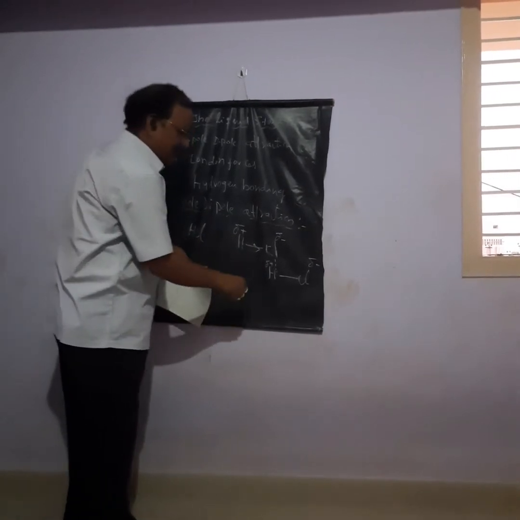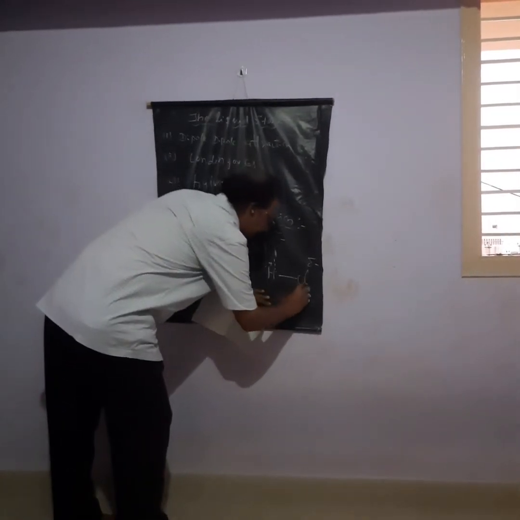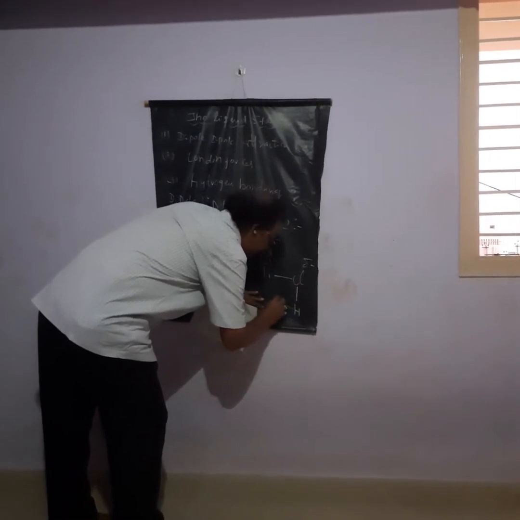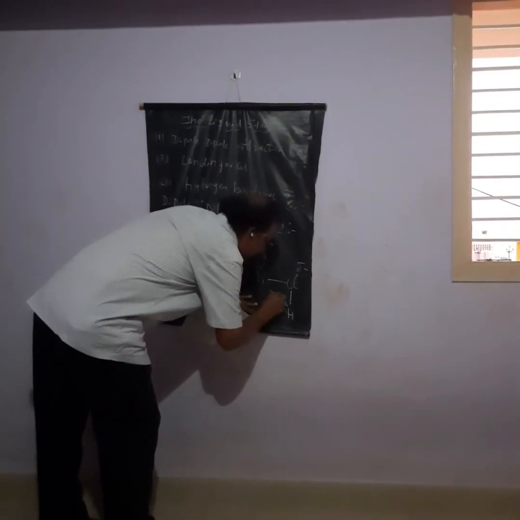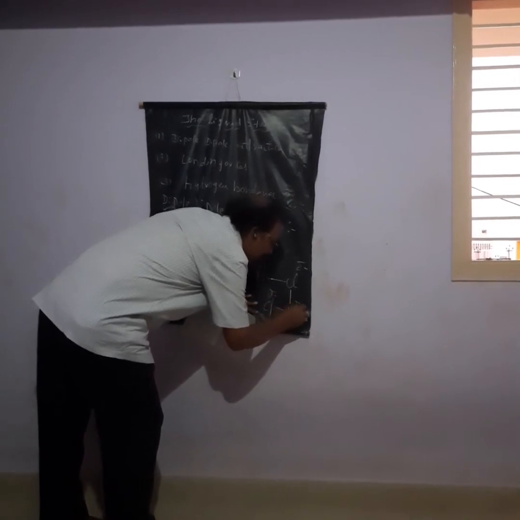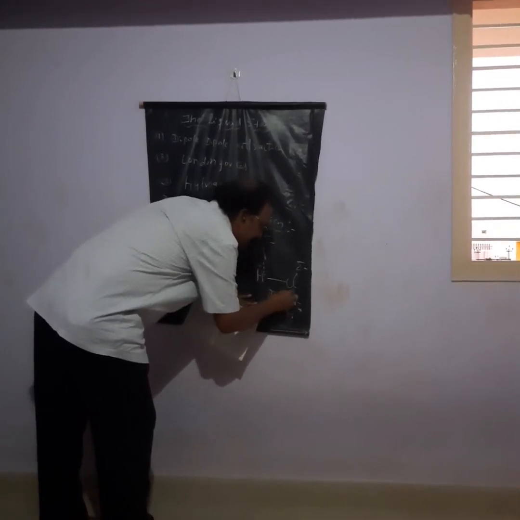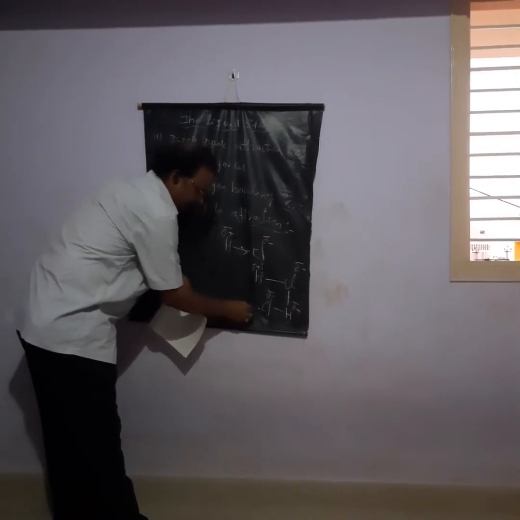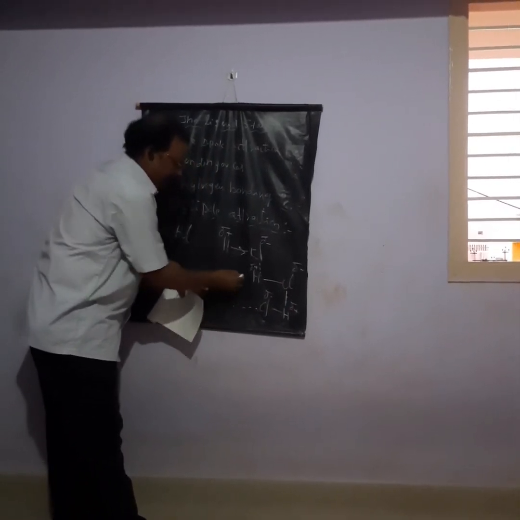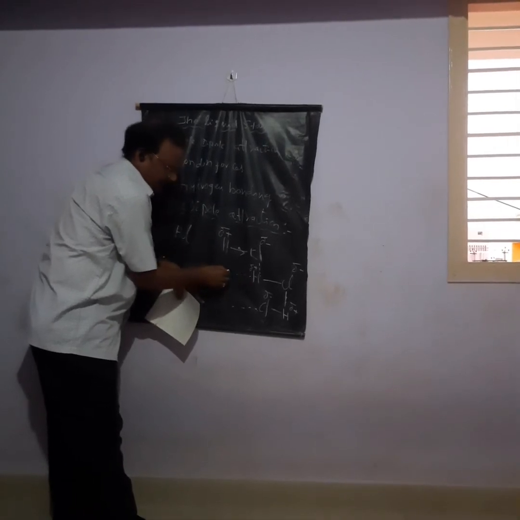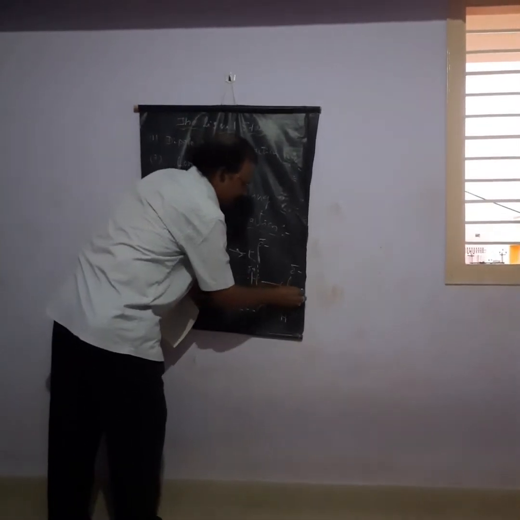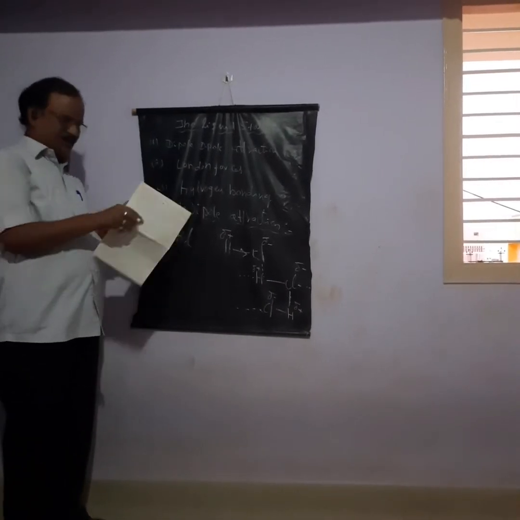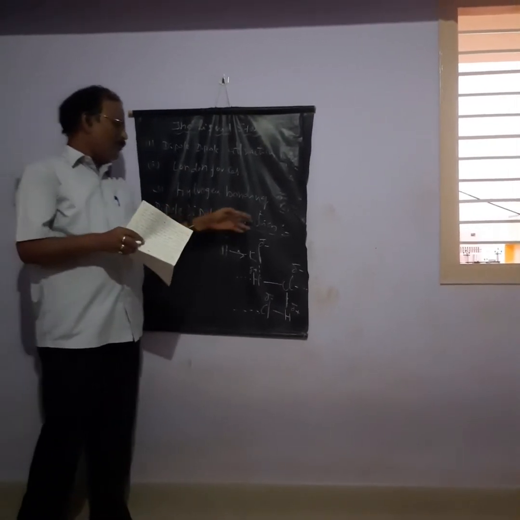Similarly, another HCl molecule is there, with delta minus and delta plus. So there is a small intermolecular attraction between the dipoles. Here it is attached to hydrogen, here to chlorine, here to hydrogen. Like this, there is a dipole-dipole attraction.